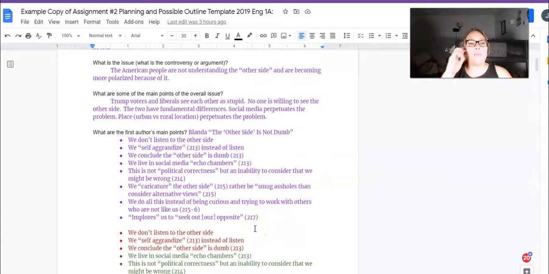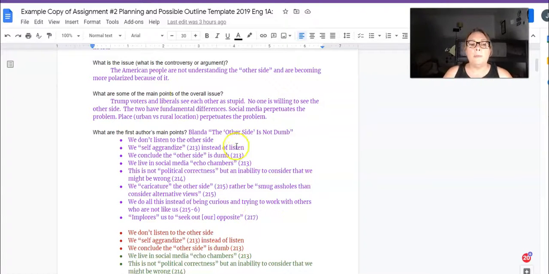What are some of the main points of the overall issue? So that means on both sides. Trump voters and liberals see each other as stupid. No one is willing to see the other side. The two have fundamental differences. Social media perpetuates the problem, etc. So that's the kind of things you want to talk about. All the main points in the overall issue.